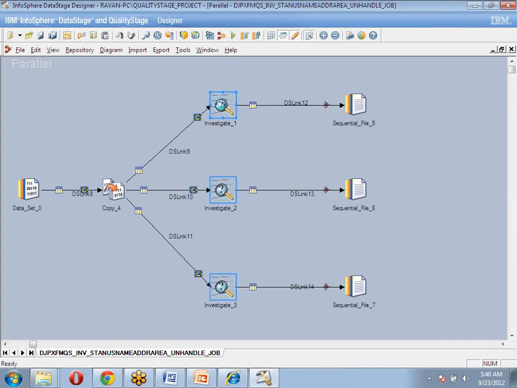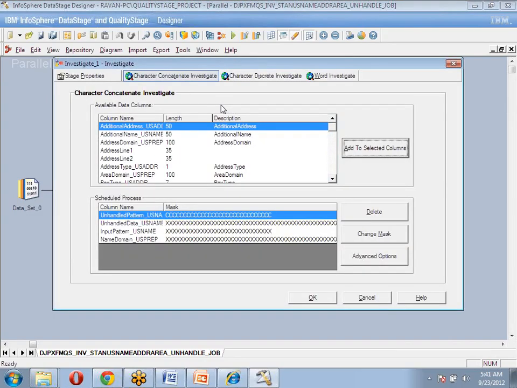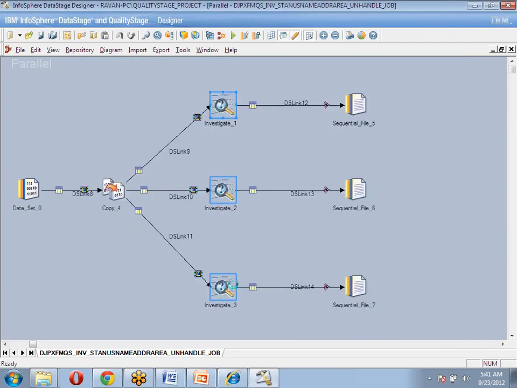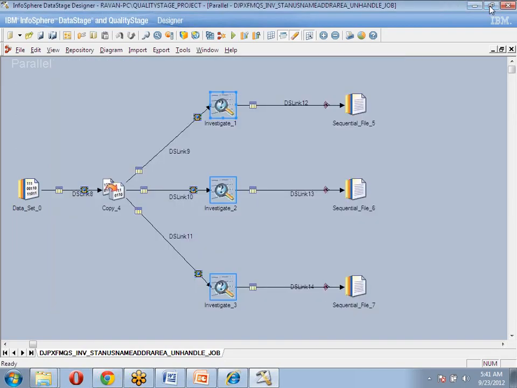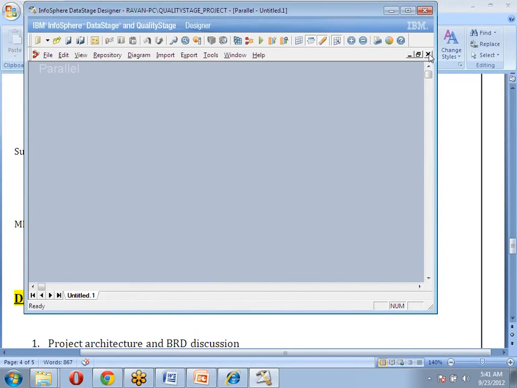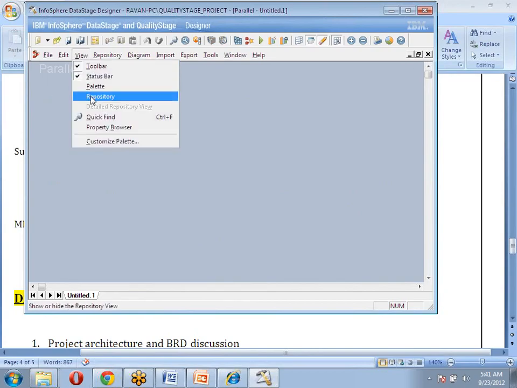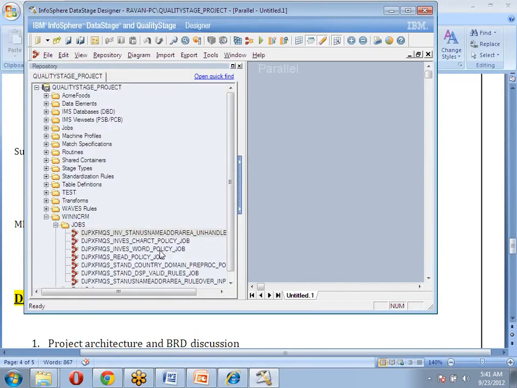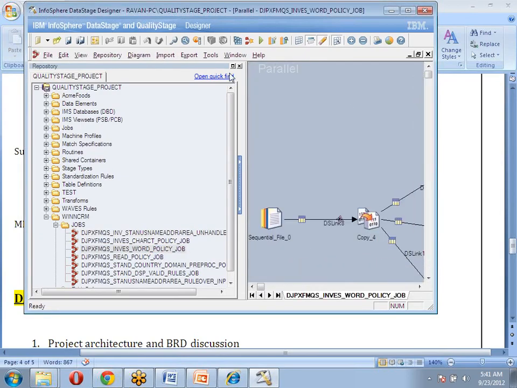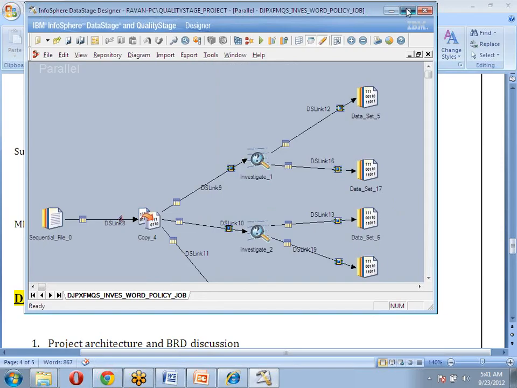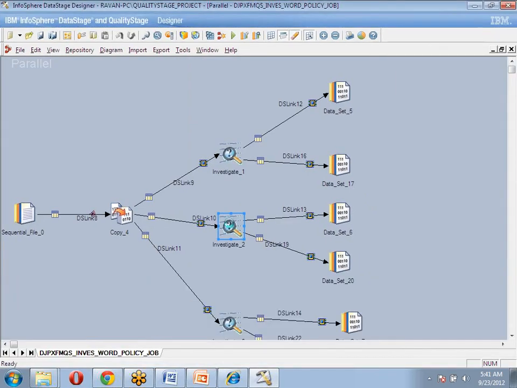Here it is completely different from the normal DataStage process: these quality stages have some rules we are going to follow. If you open any stage, there are some rules. Those rules we are going to follow in a job, how to design the job, how to execute and process those things, and what kind of process we are going to implement here. Those details we are going to discuss.